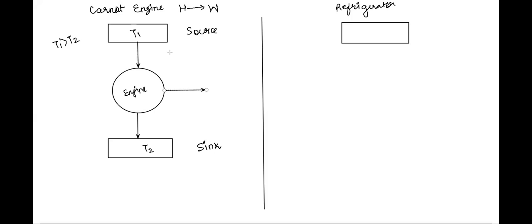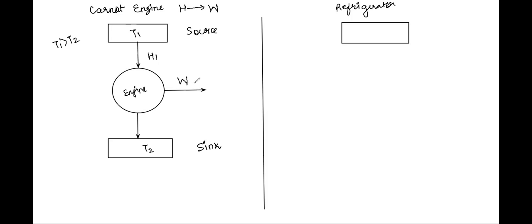So I'll continue. Class, as I was saying, we have a source and a sink, each with temperature T1 and T2. According to the second law of thermodynamics, as stated by the Clausius statement and the Kelvin-Planck statement, if some heat is given by the source to the engine, and some work is done,